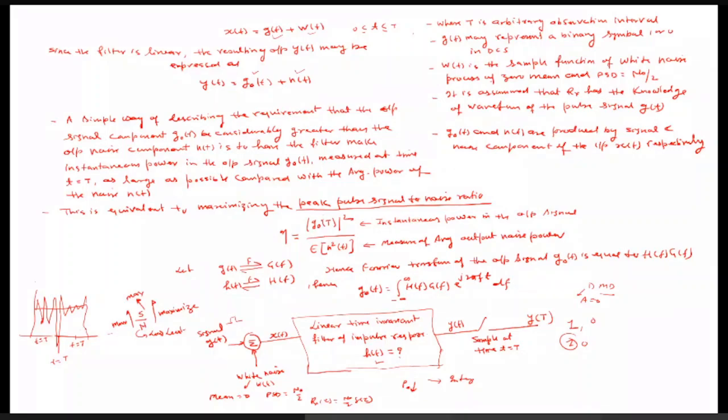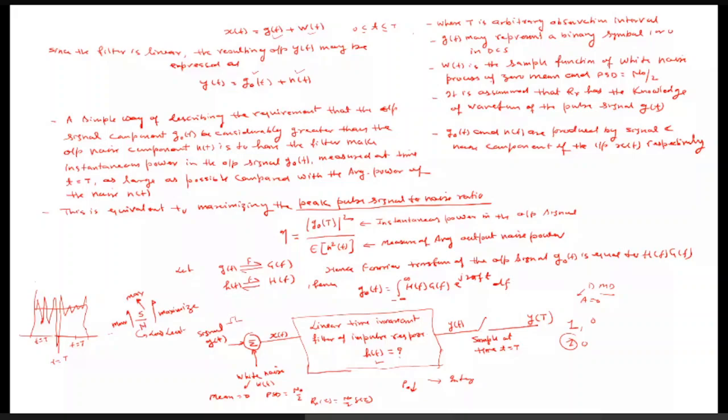So either we maximize the minimum error detection, or we maximize and minimize these parameters. It is better to define another parameter, the peak pulse signal to noise ratio, and try to maximize this.